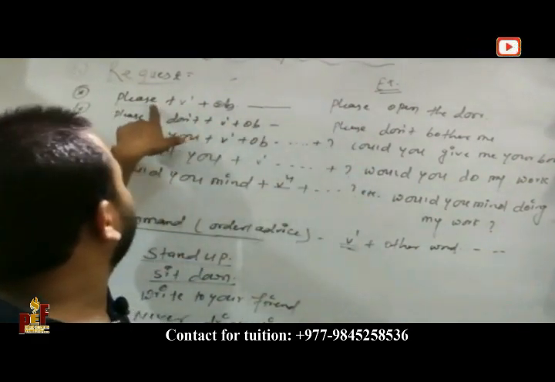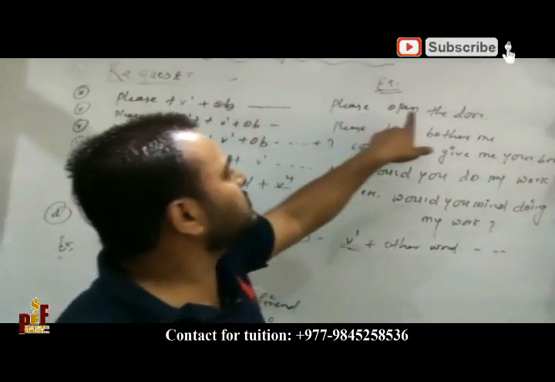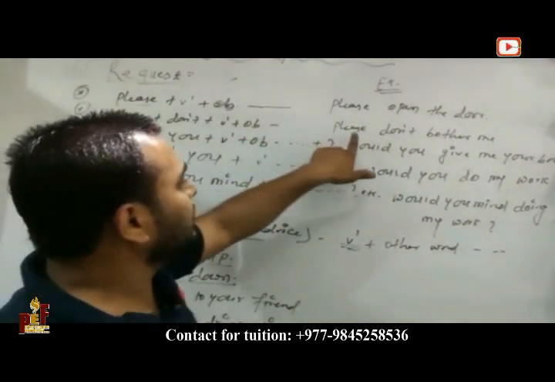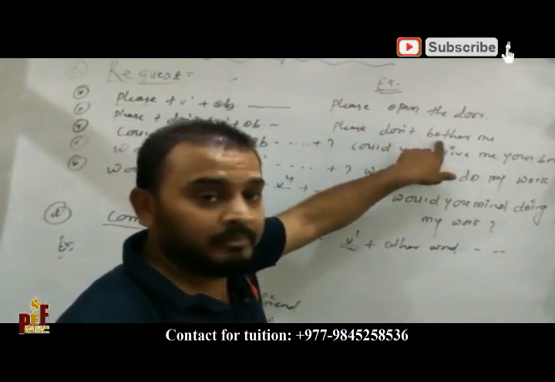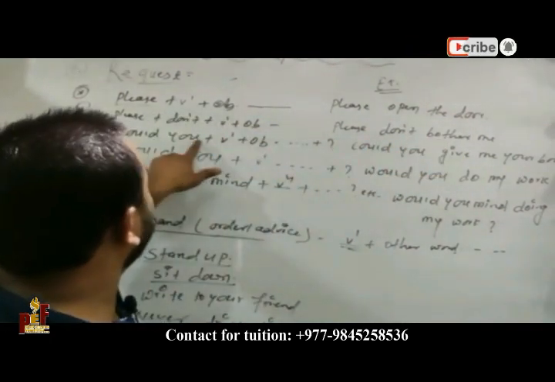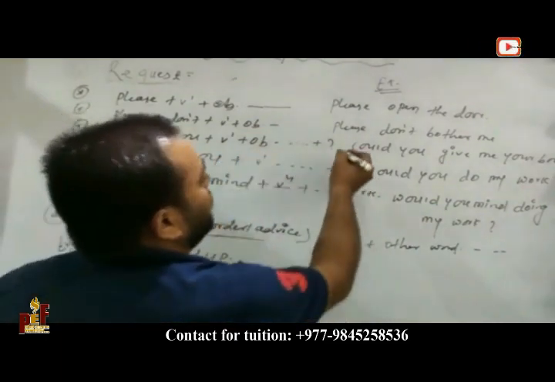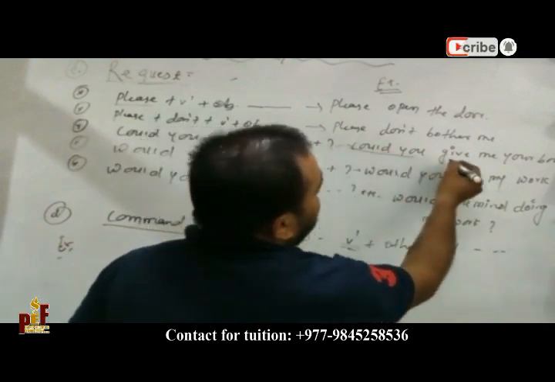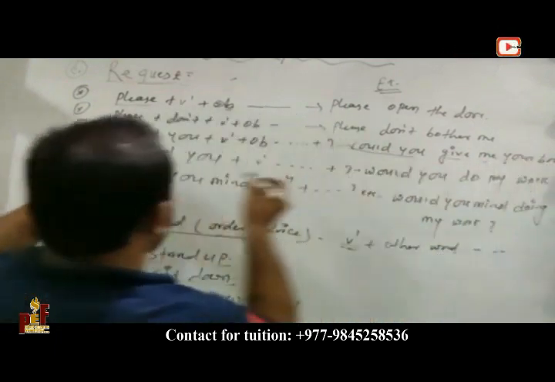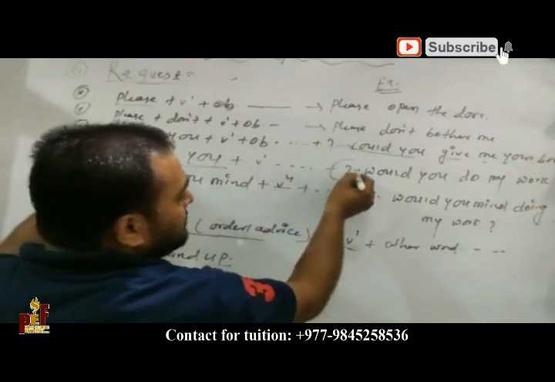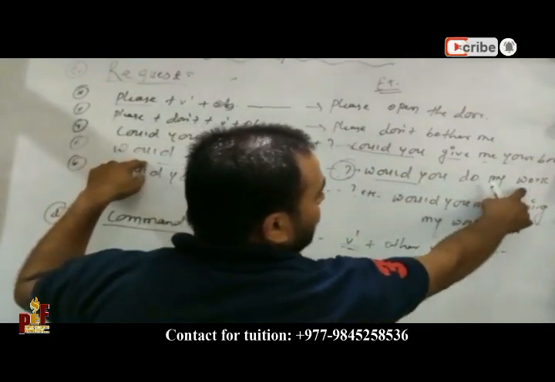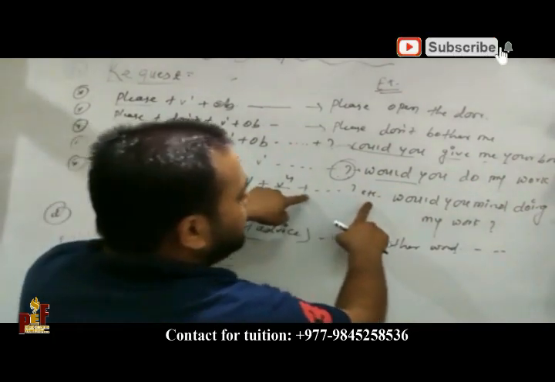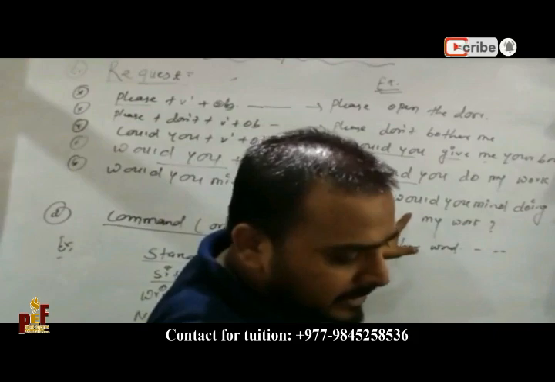What are the examples of these? Please plus verb 1 plus object: please open the door. Please don't plus verb 1 plus object: please don't bother me. Could you plus verb 1 plus object: could you give me your book? Would you plus verb 1, then a question mark will come: would you do my work? Would you mind plus verb 4: would you mind doing my work?